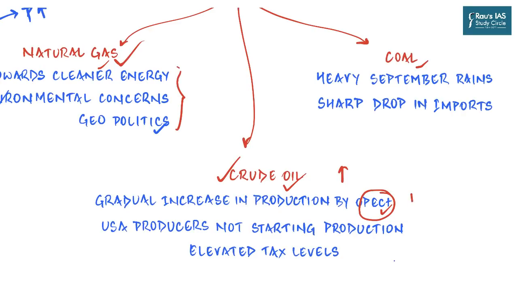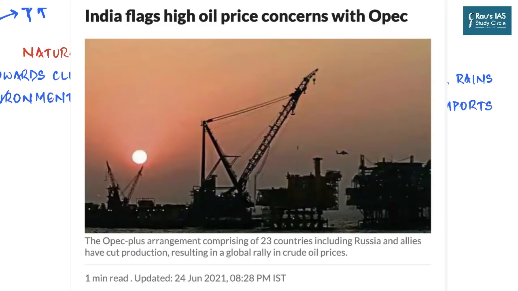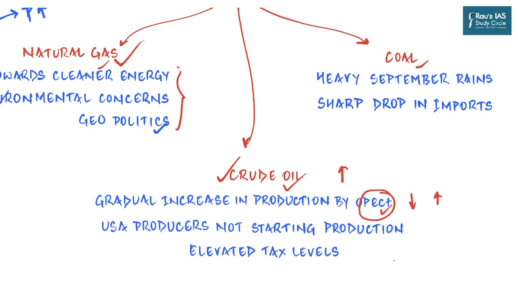Sometimes they artificially lower the production to respond to the low prices. Sometimes they increase the production when the countries across the world request them so that the prices go down. So as the demand for crude oil increased in the post-COVID recovery period in the last 3 to 4 months, the OPEC countries promised to increase the production of crude oil, but the rate of the production increase is not that much.